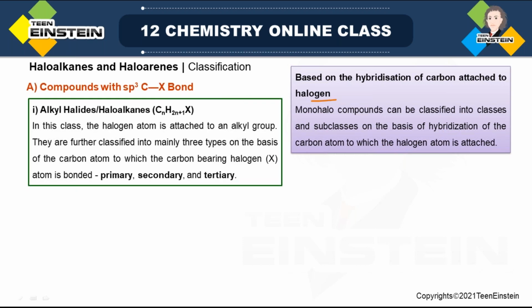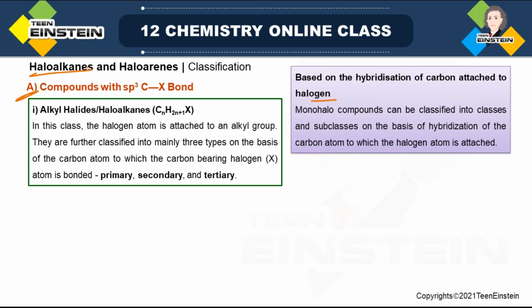And here we have two categories. Remember, in the last slide we saw two categories. The first type, which is A, is where you have the compounds with sp3 carbon-halogen bond. Fine. Now under this category A, the first possibility is alkyl halide or haloalkane, whose name is already present in the chapter's name.